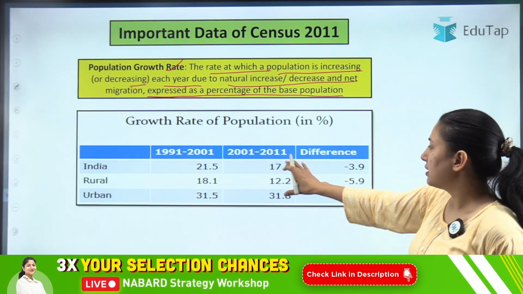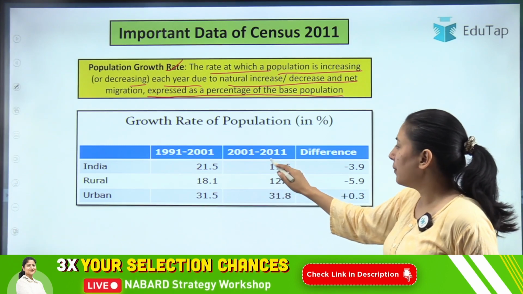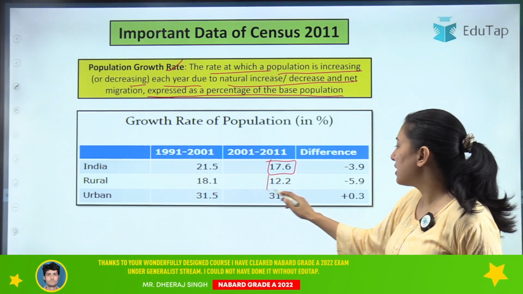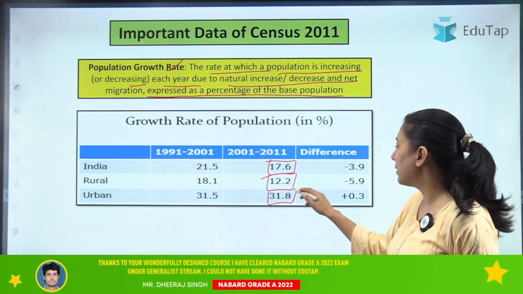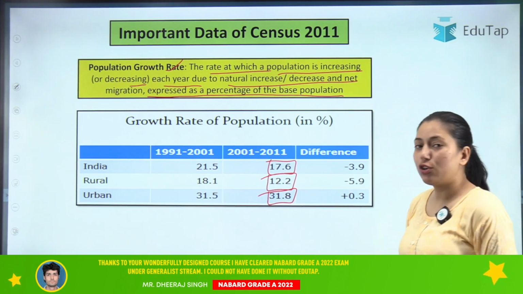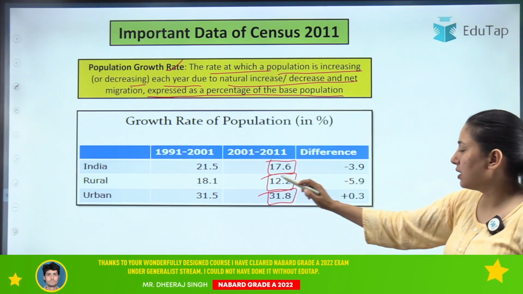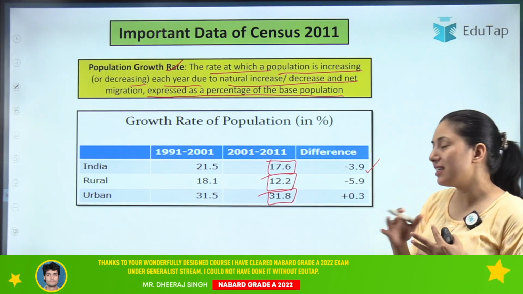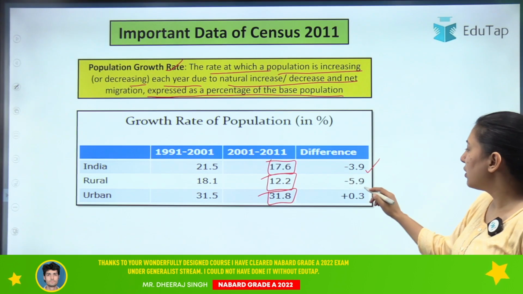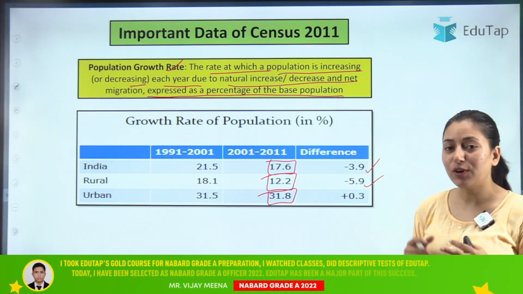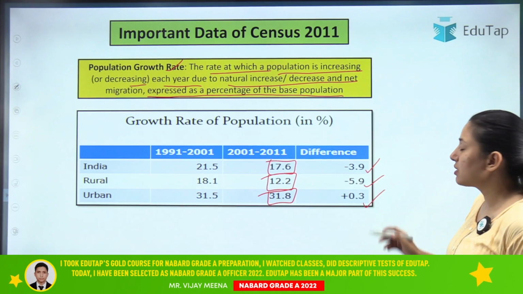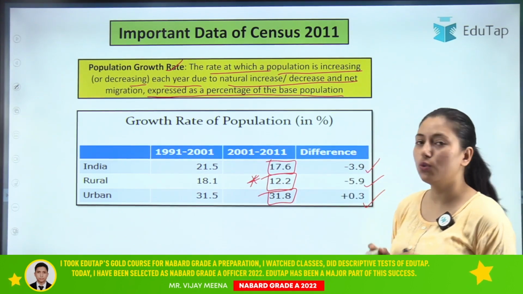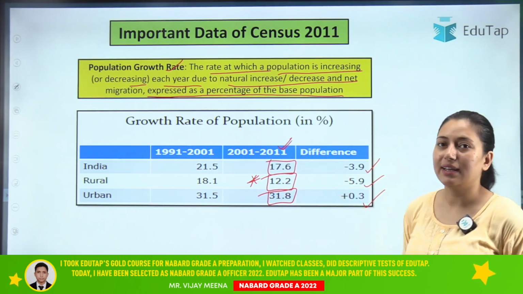So what was the growth rate recorded as per your census 2011? If we talk about the census 2011, the population growth rate of India was 17.6. If we talk about rural population, it was 12.2, and for urban it is 31.8. If we talk about the difference from the previous census, for the whole country it has decreased. Your population growth rate has decreased by 3.9, and for rural it has decreased by 5.9, while for urban it has increased by 3. Clear? So this is also very important. What is the population growth rate of the rural economy as per 2011?